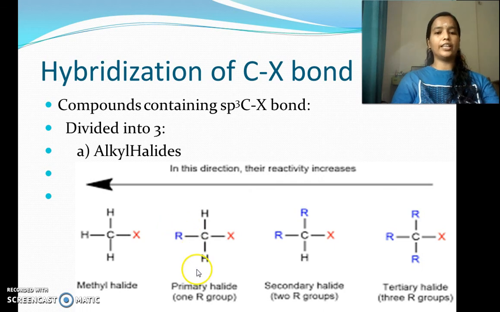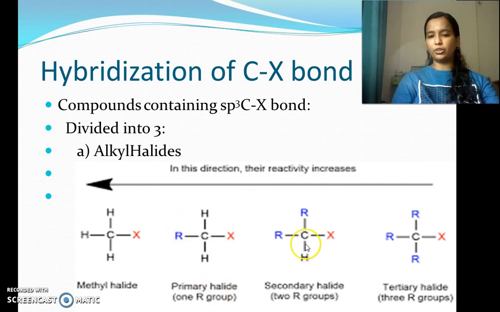Then it is called a primary alkyl halide. That is, the halogen atom is bonded to an sp3 hybridized carbon, which is again bonded to only one alkyl group. Then it is known as primary alkyl halide.